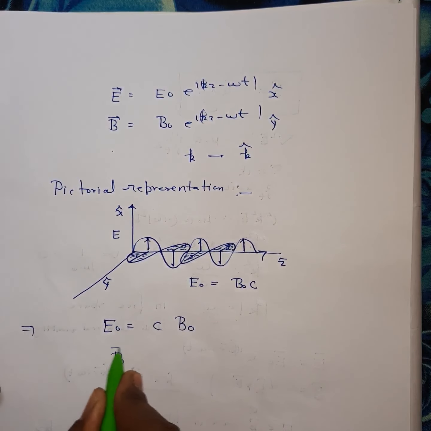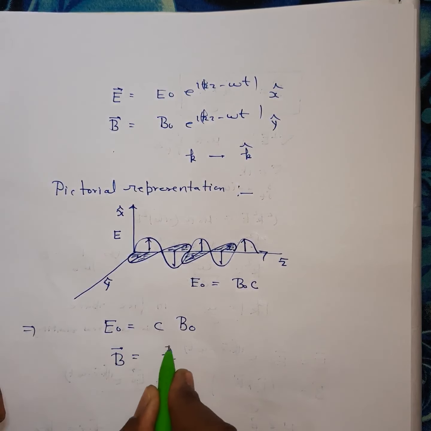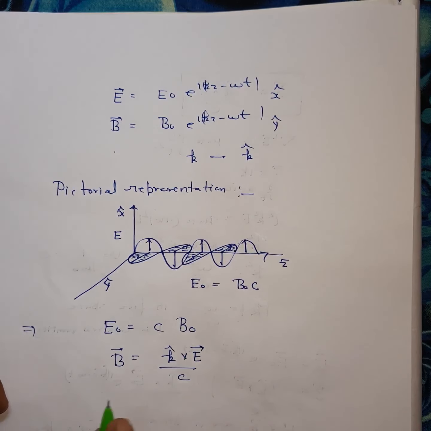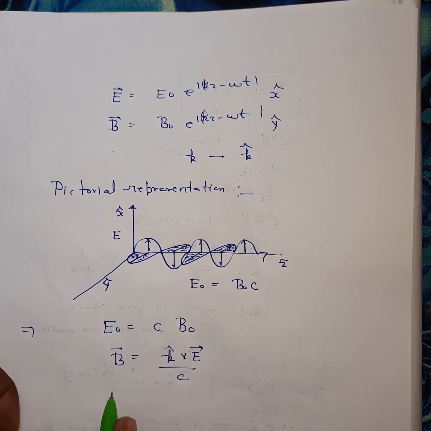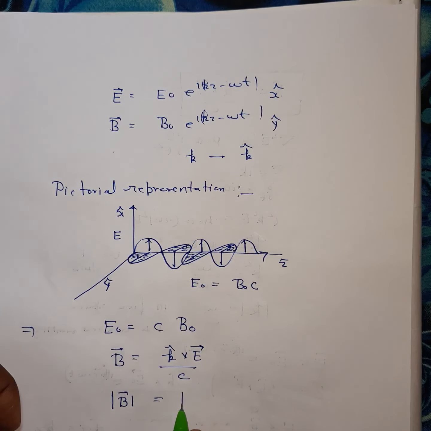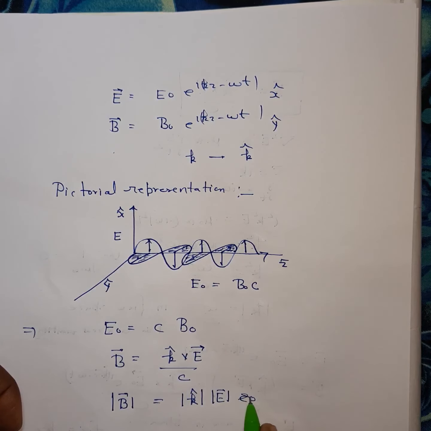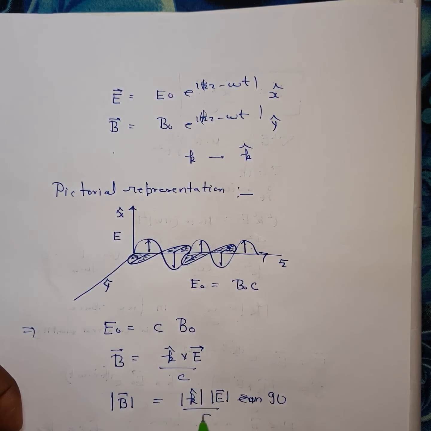You will use the relation B vector equals k cap cross E vector divided by c, and if you take the magnitude, you will get the magnitude of k cap times the magnitude of E, and the angle between k and E is sine 90 degrees, since k and E are perpendicular to each other.